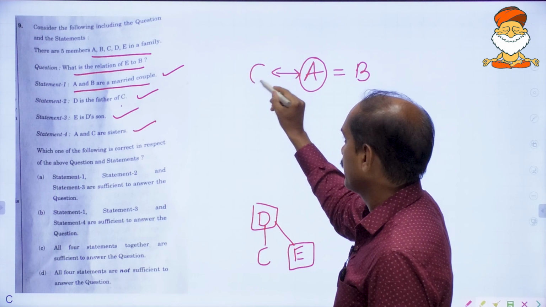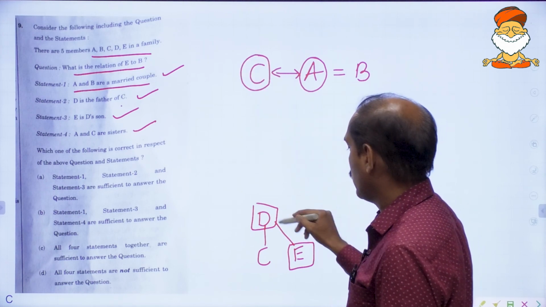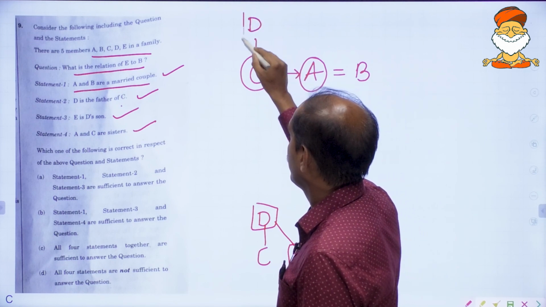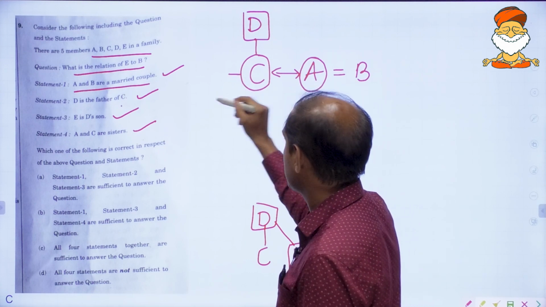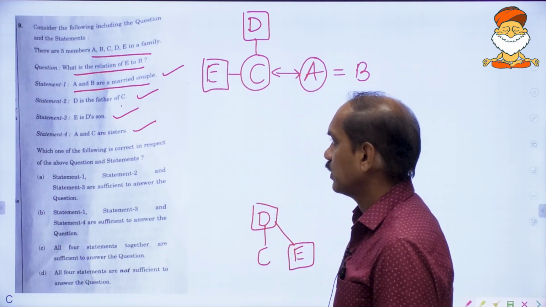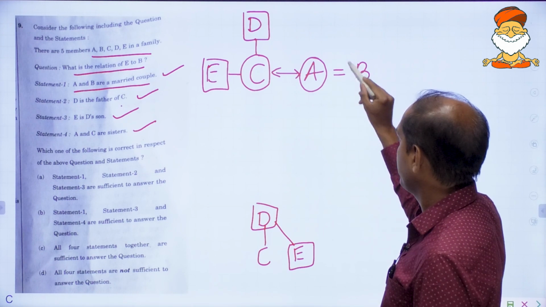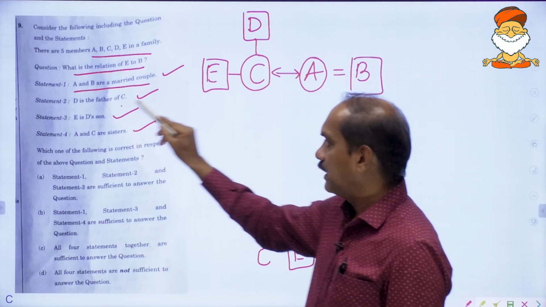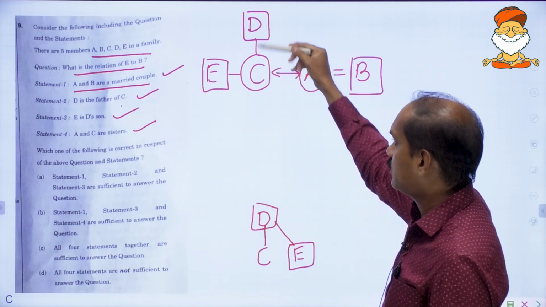Single line, she is also female. Now you will have to take all these things here. D will come here and E will come on this side. Now you can cross verify everything. A and B are married couple. Male, husband, wife, married couple. D is the father of C. D is of course father of this C.